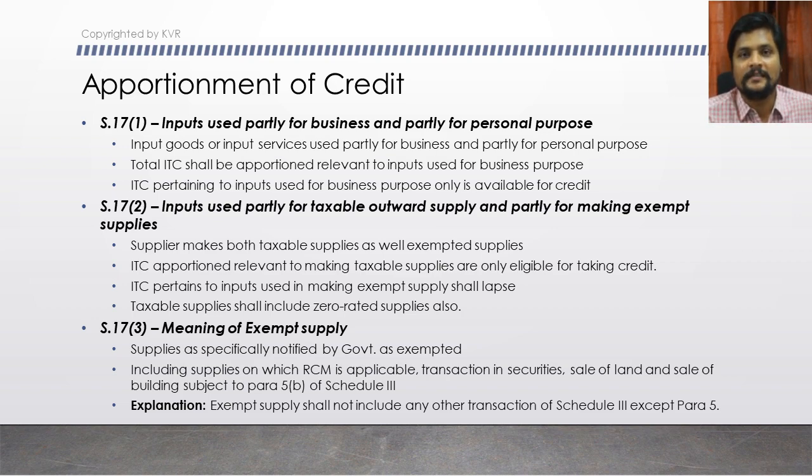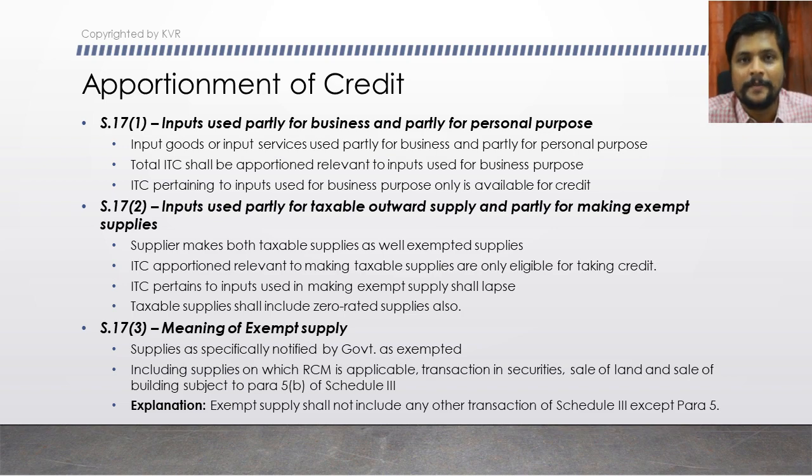So those services alone will not be called exempted supply, but all other supply relevant to sale of land or building will be called exempted supply, and incidentally falls in schedule 3. Okay, there is an explanation also under subsection 3. What does the explanation say? Exempted supply shall not include any other transaction of schedule 3 except para 5.